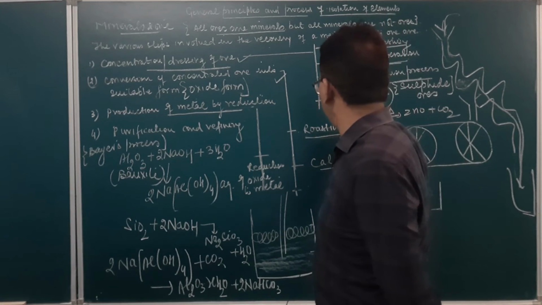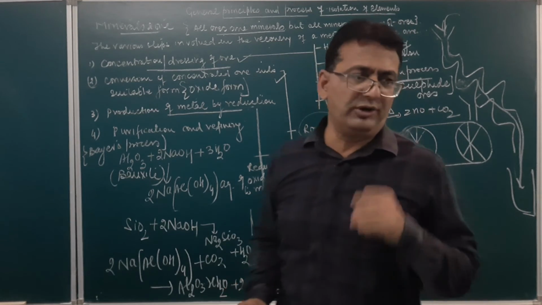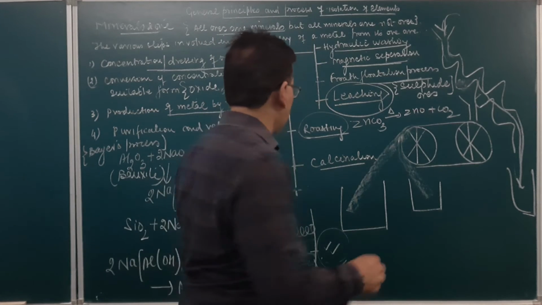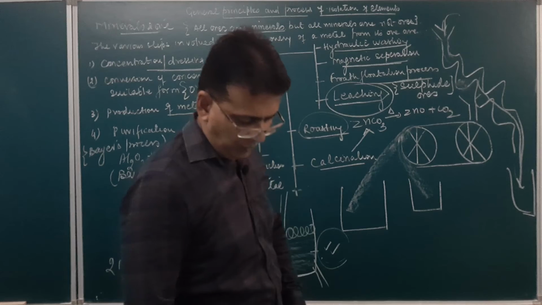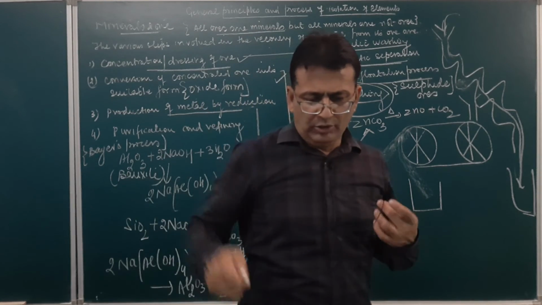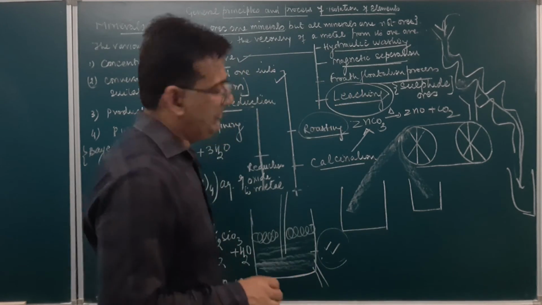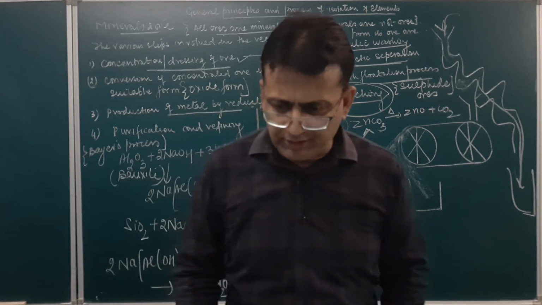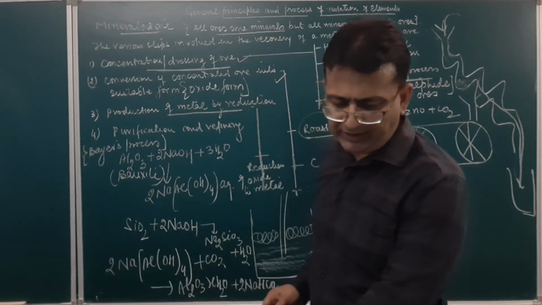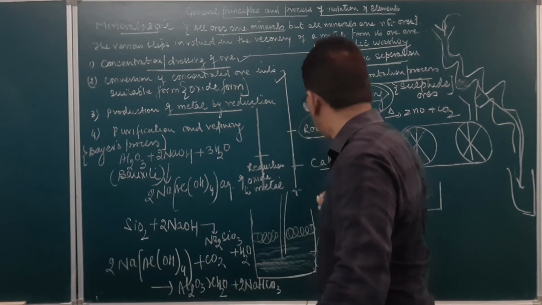So calcination is the process in which the heating of the ore is done in the absence of air. Similarly, roasting is the process in which the heating of the ore is done in the presence of air to convert it into the suitable oxide. Likewise, if we take zinc sulfide.